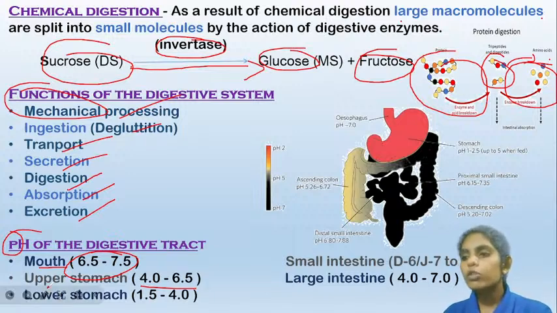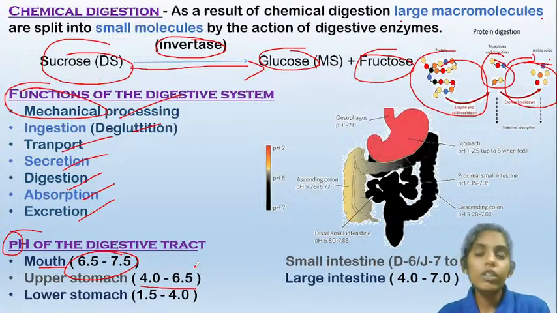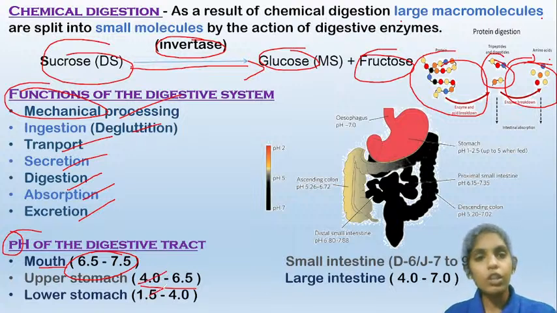And coming to the upper stomach, it has a pH of around 4.0 to 6.5. Now you can say that this is an acidic pH, as the HCl is secreted in the stomach. But here you might observe some difference. The upper stomach has a slightly less acidic pH than the lower stomach. Now what is the reason for that?